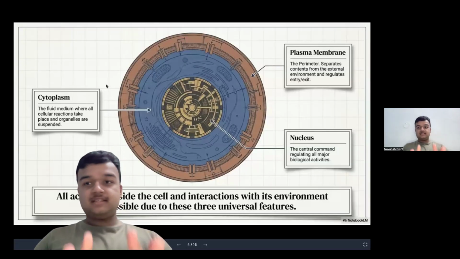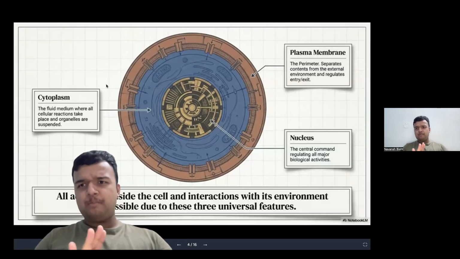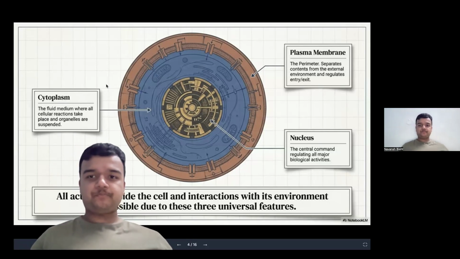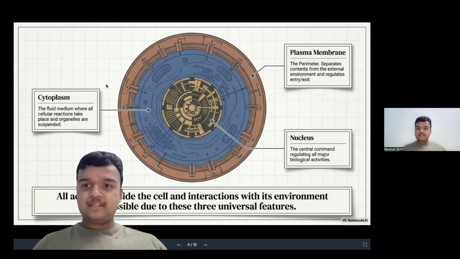Next is a very basic diagram for you to understand the simple and basic terms of a cell. There are three major parts: nucleus, plasma membrane, and cytoplasm. Now I'll try to explain this in a better manner with the help of an example.